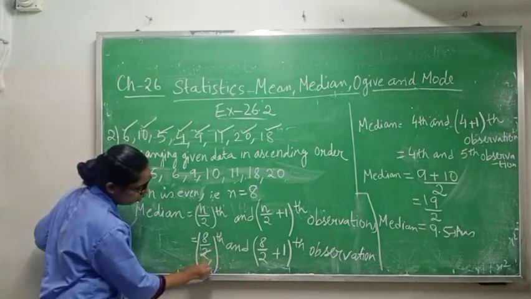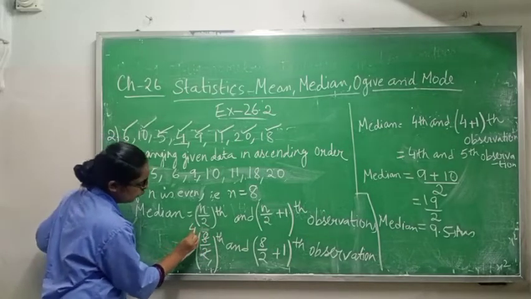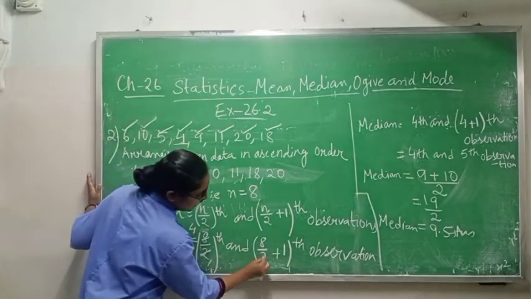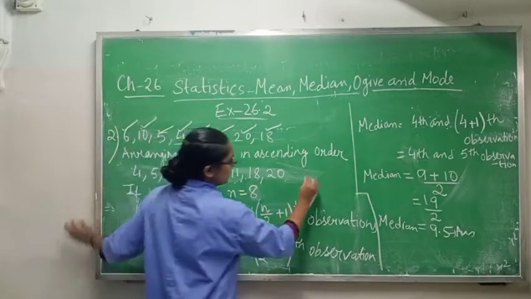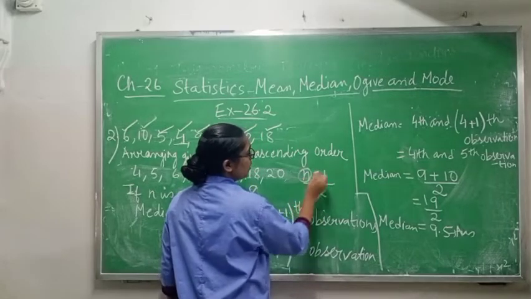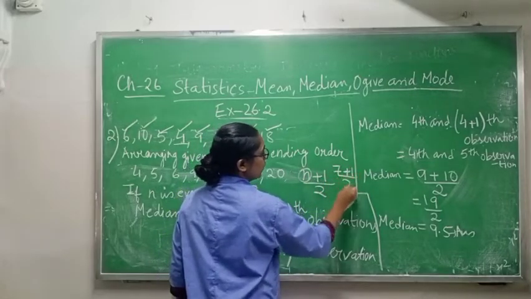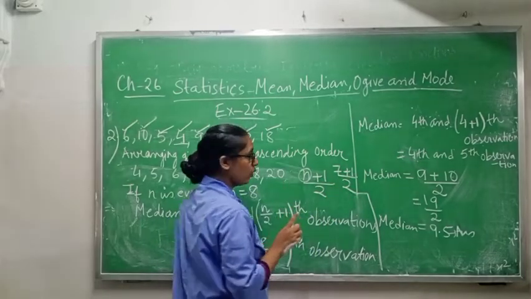Now 2 ones are 2, 2 fours are 8, so you are getting the fourth observation. And you can cancel this 2 because the plus is not attached. If it were n plus 1 by 2, and suppose the value of n is 7, so 7 plus 1 by 2, you would first add and then divide.